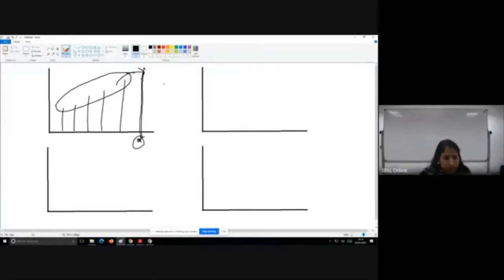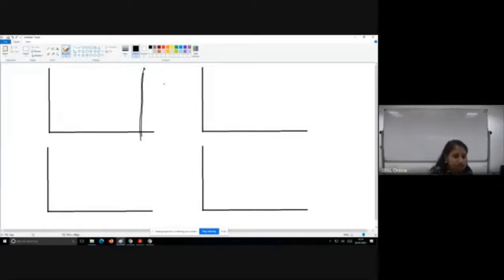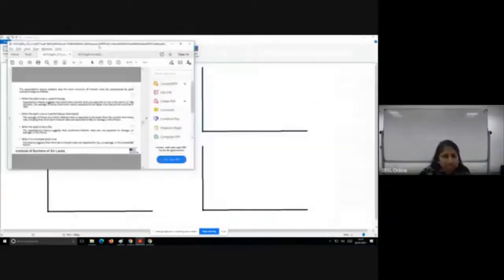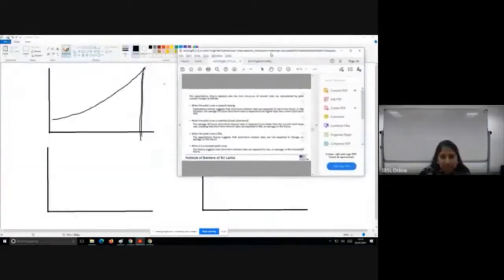So for a curve to be upward sloping, what does the theory say? The theory suggests that short-term interest rates are expected to rise in the future.